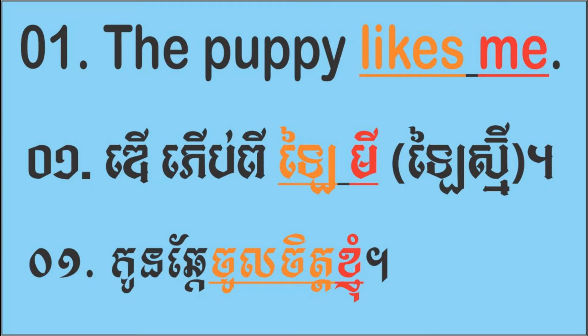Okay? The puppy is a third person, so for likes, we have to add S. The puppy likes me. Okay? Me receives the action of the verb like. So me is an object, and me we always use after the verbs. That's all you've got to remember.